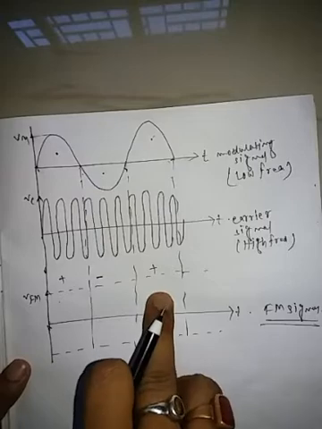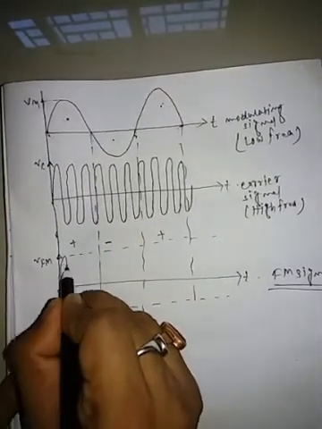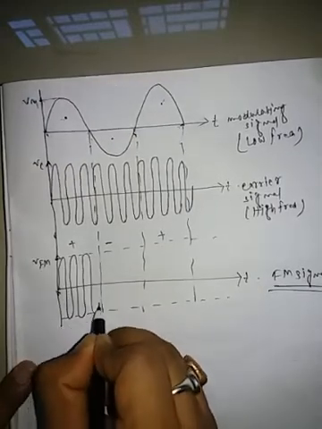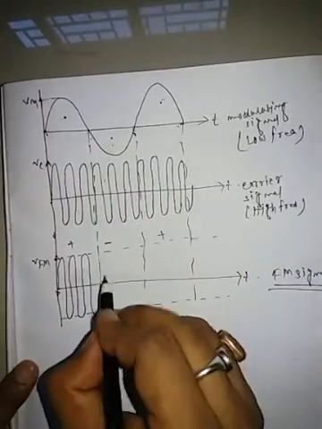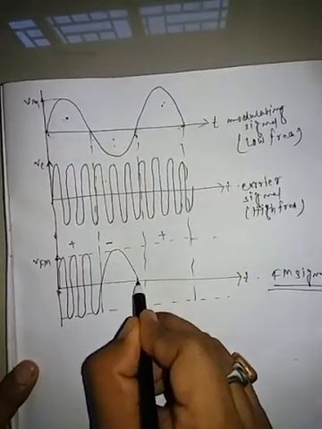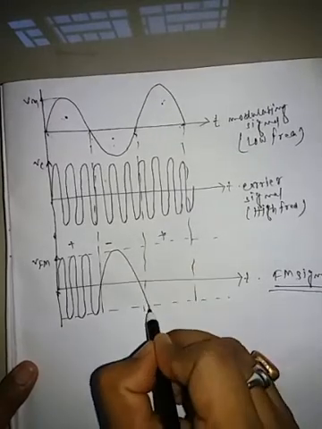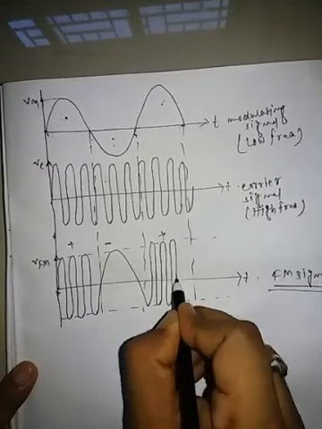When the positive pulse, high frequency, which means the carrier signal. Negative pulse means low frequency. So frequencies vary.